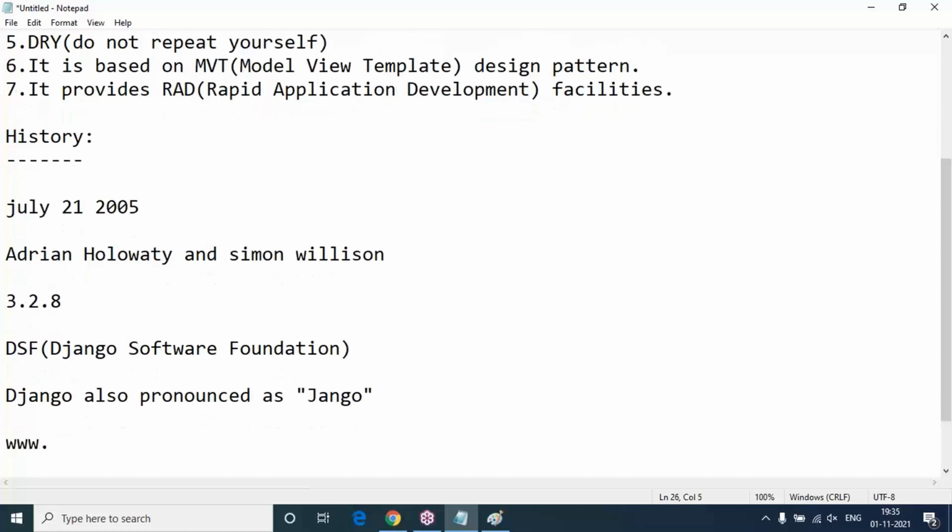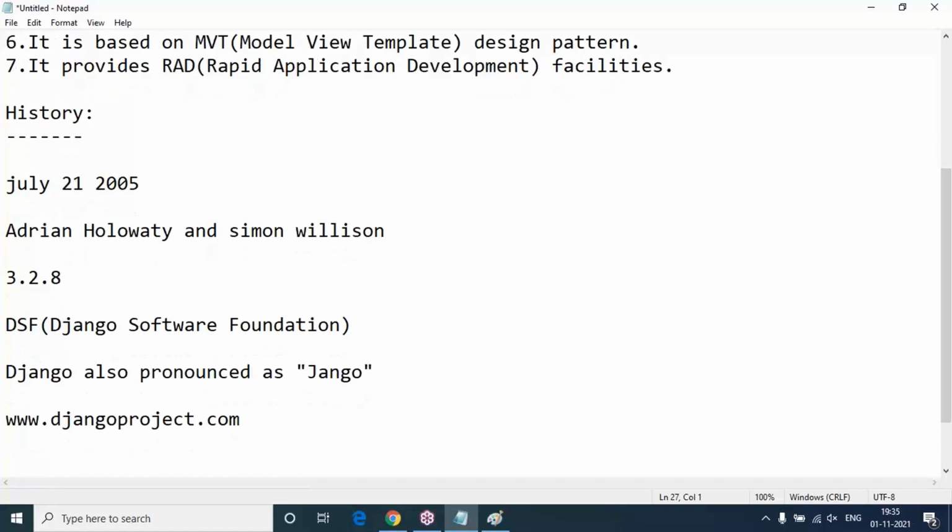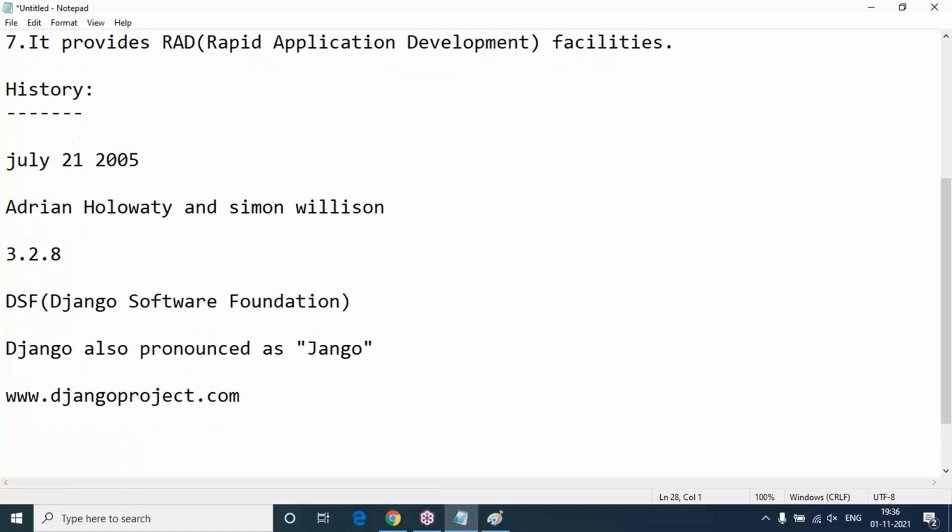The official website name is www.djangoproject.com. You have to visit this. I will show you djangoproject.com. Whenever I visit there, we will find the stable version of Django. But how did the Django name come about?